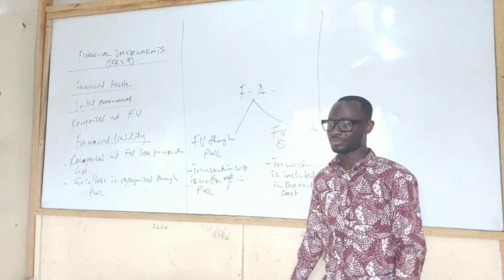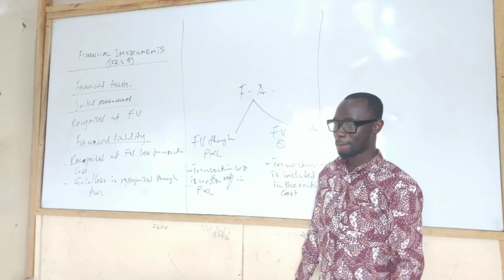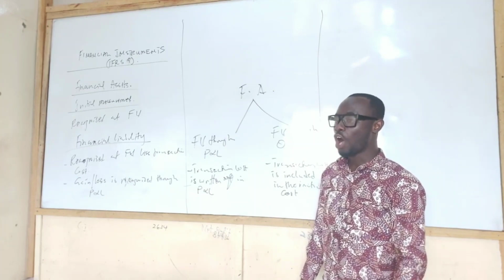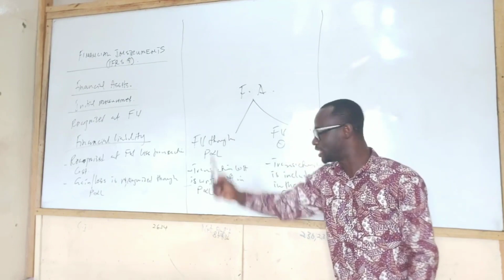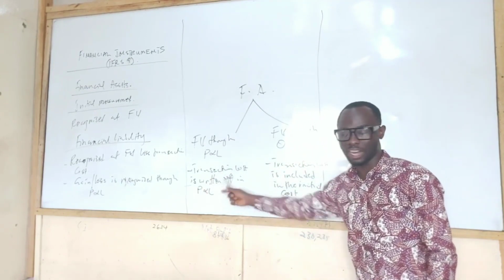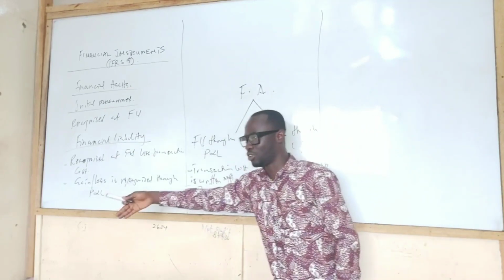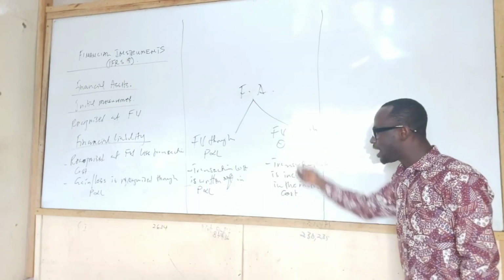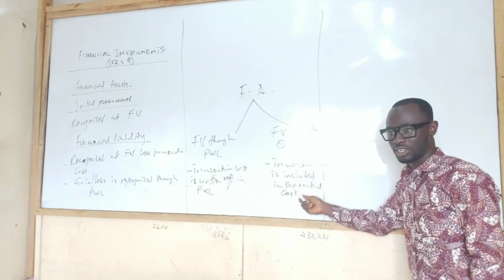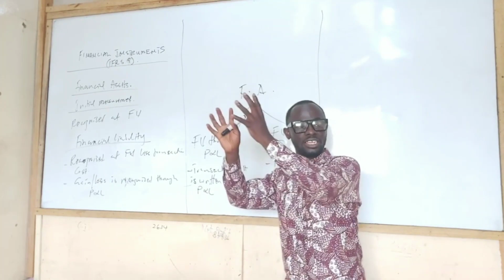But in the notes you said initial measurement is recognized by including the transaction cost. Unless, that's two statements there, and I'm not breaking it down. Normally, because we think it is equity, it's normally carried at what? Through OCI. Meaning the transaction cost is to be included in the initial cost.